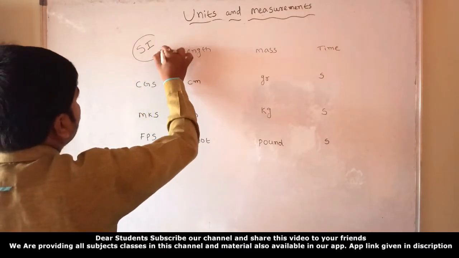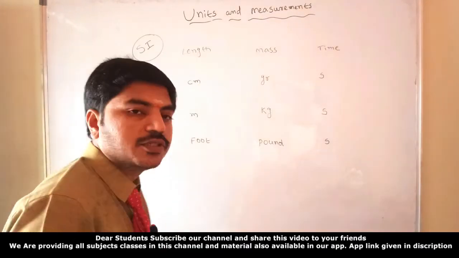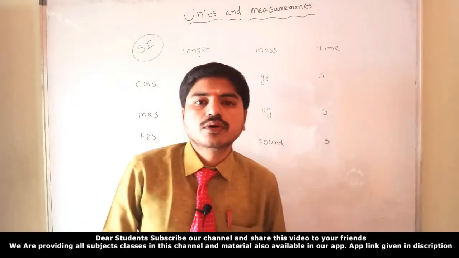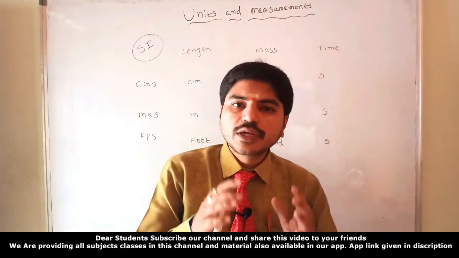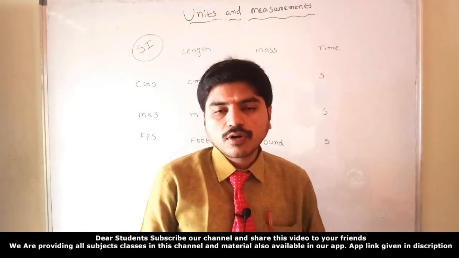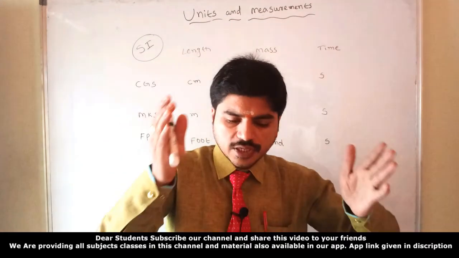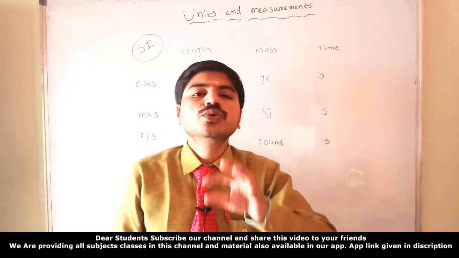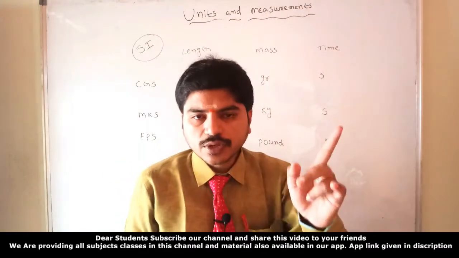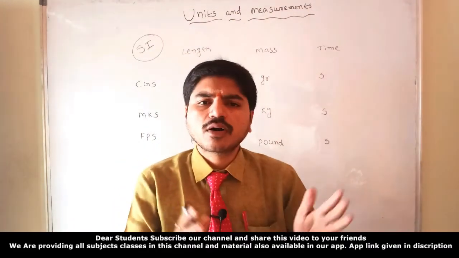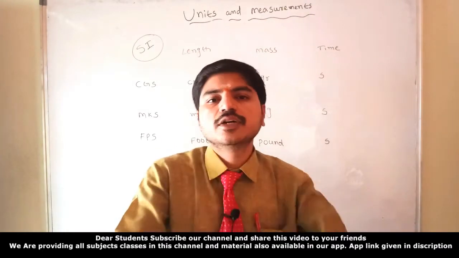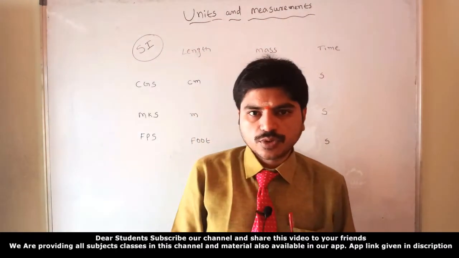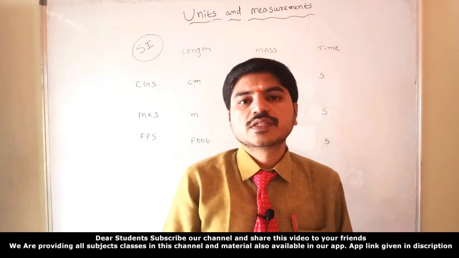So what is the full form of the SI system? It is a generalized question, a bit question. What is meant by the SI system? The conference decided that all people use only the SI system. Without the SI system you cannot use anything. All units come under the SI system only. So what is the SI full form?